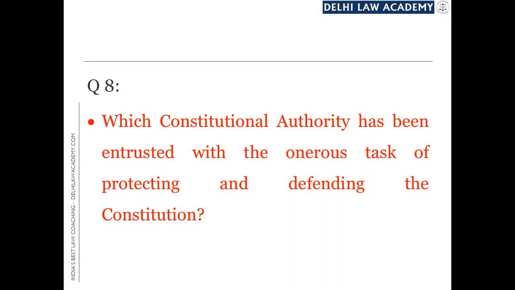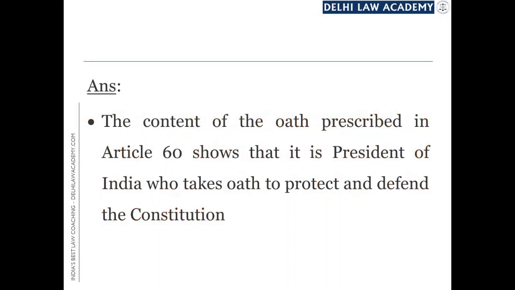Article 60 deals with oath of office to the President, and the content of the oath prescribed in Article 60 shows that it is the President who takes oath to protect and defend the Constitution. The Supreme Court of India judges, when they take oath, the oath is not for protection and defense of the Constitution, but when the President takes oath, he undertakes to protect and defend the Constitution, and therefore it can be clearly said that it is the President who is the protector and defender of the Constitution.